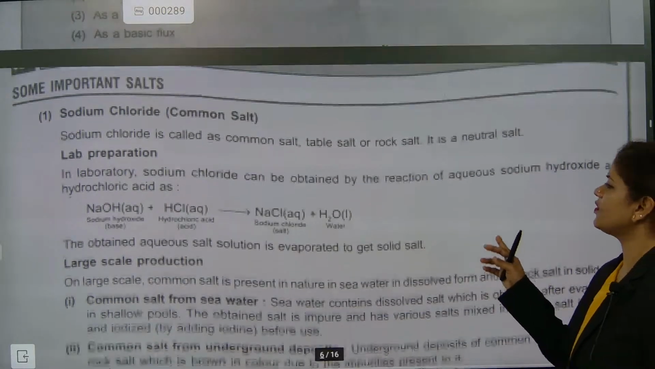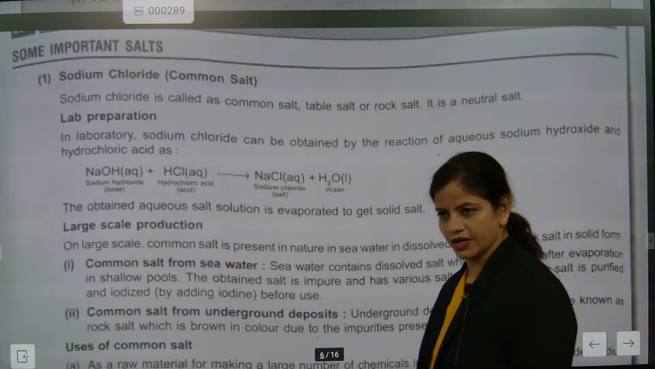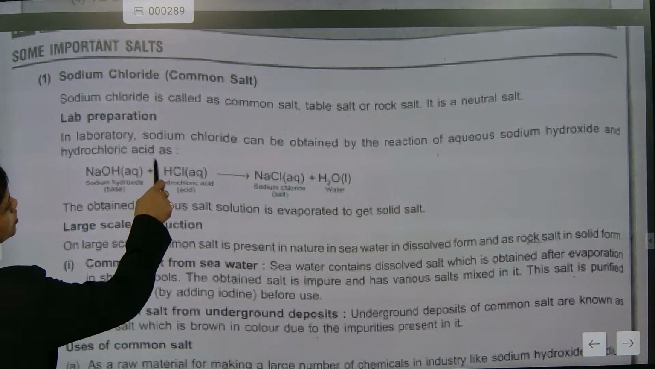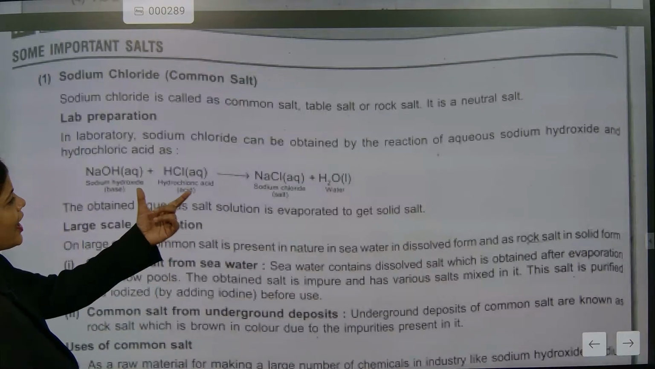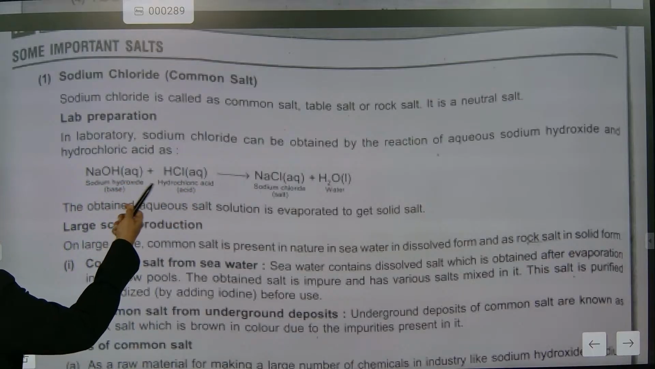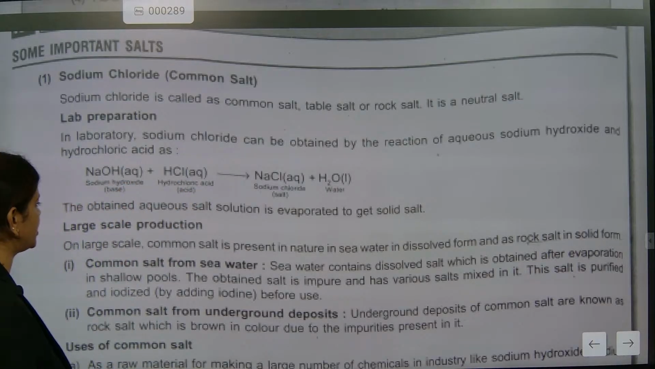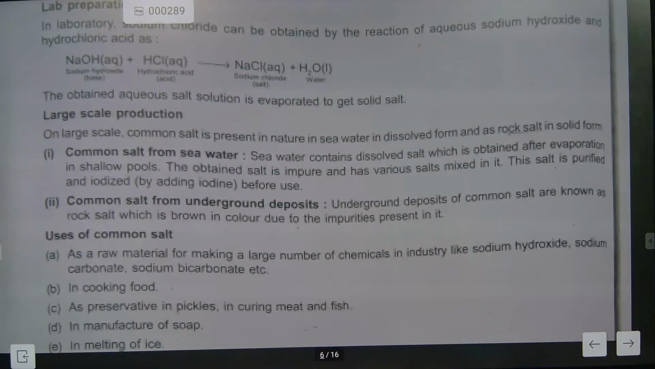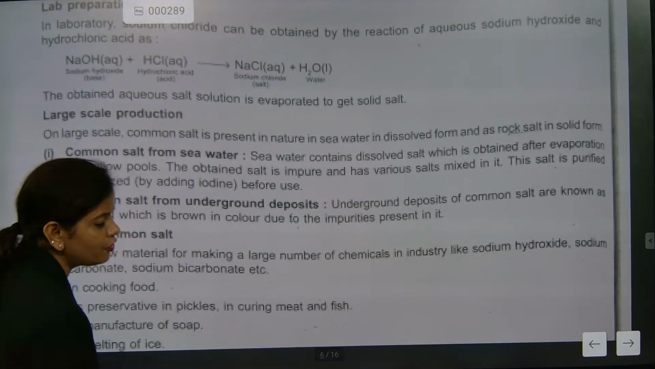This is one of the simplest ways of making it. Sodium chloride can be obtained by the reaction of aqueous sodium hydroxide and hydrochloric acid. So strong acid and strong base will make it. Understood? Large scale production, how are we doing it? We don't have to look for big things.